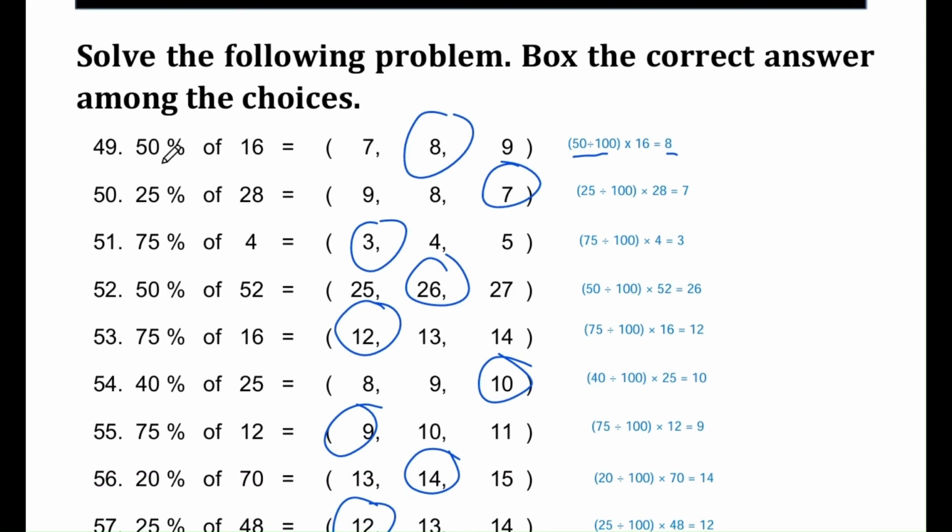Question number 50. 25% of 28 equals. The options are 9, 8, and 7. The correct answer is 7.